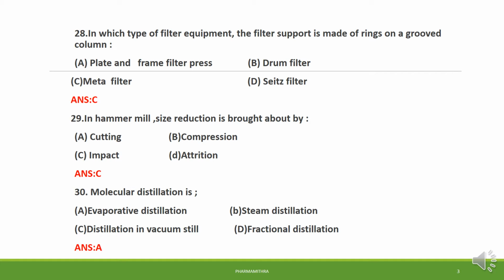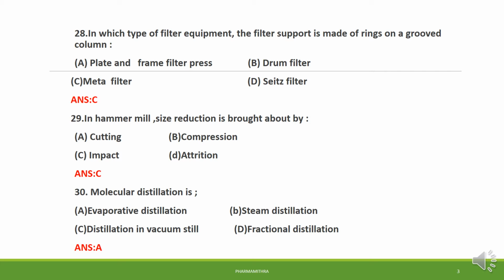The metal filter is also known as edge filter, and it is used for the clarification of syrup, insulin liquors, and injection solution. So option C is the right answer.